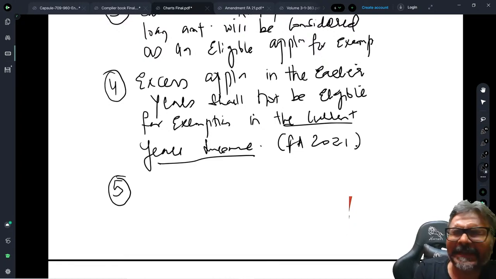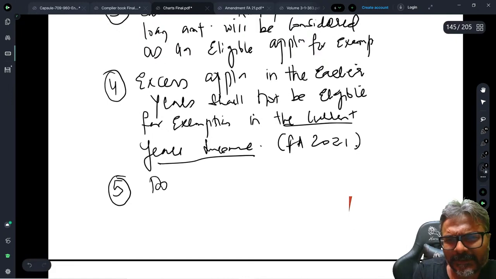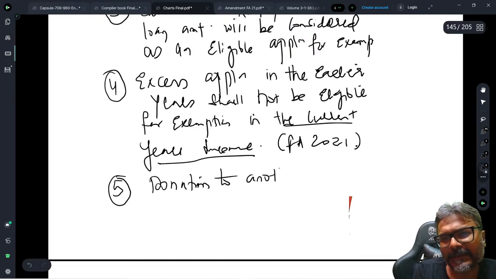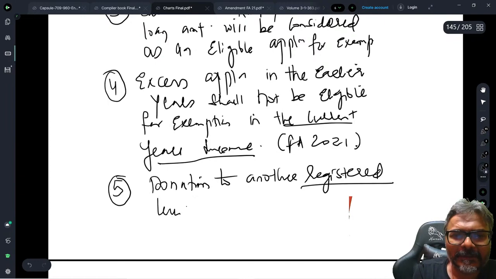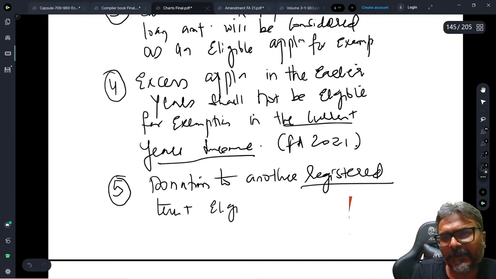It's deemed to be an eligible application. So, donation to another registered trust, I will say. Registered is very important. Registered trust, eligible for exemption.